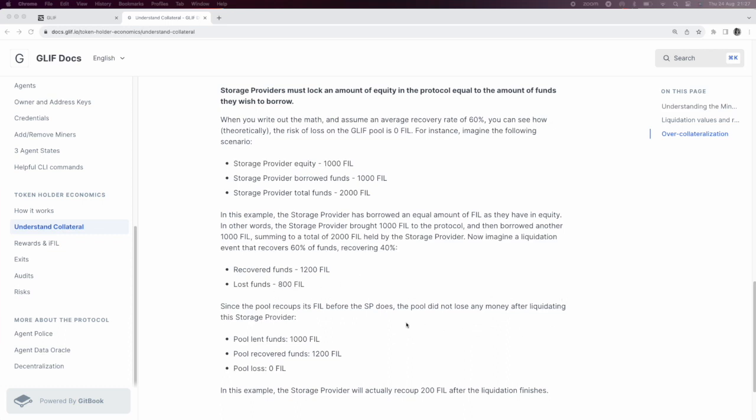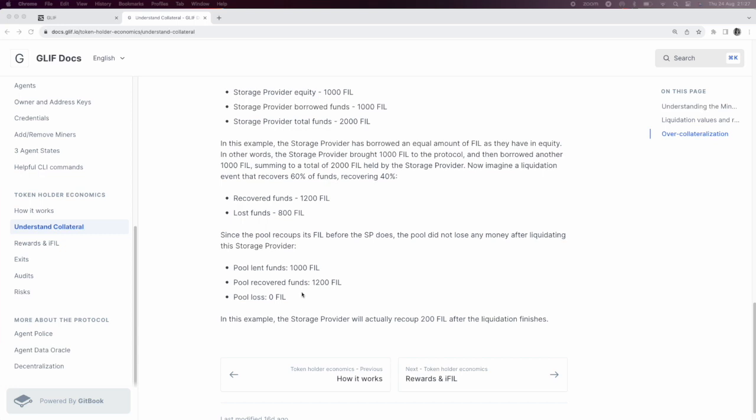The way Glif works is that the pool will always recoup the FIL before the storage provider, which means though the storage provider borrowed 1,000 FIL, the pool can actually recoup 1,200, and therefore the pool loss is 0. If the pool recovers more, then it can pay off the existing fee the storage provider owed as well. So you can see that as long as the recovery rate is better than 50%, the pool doesn't lose funds.